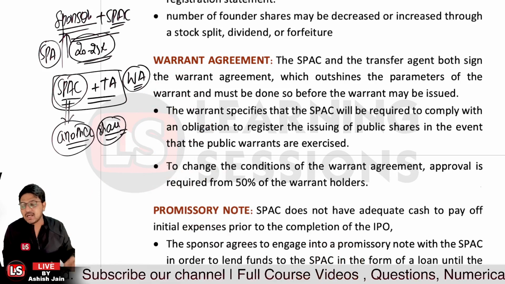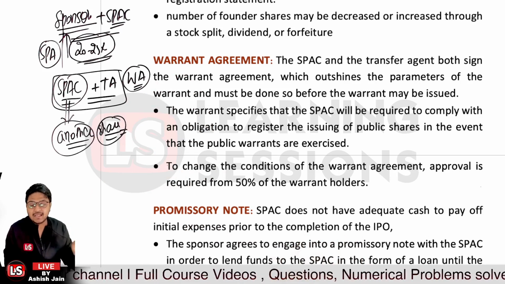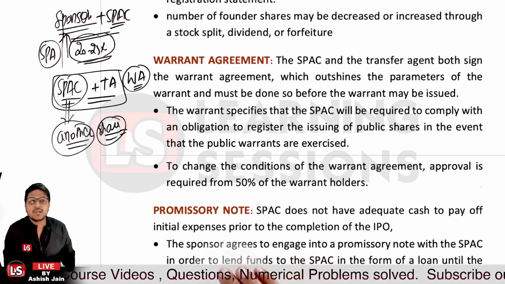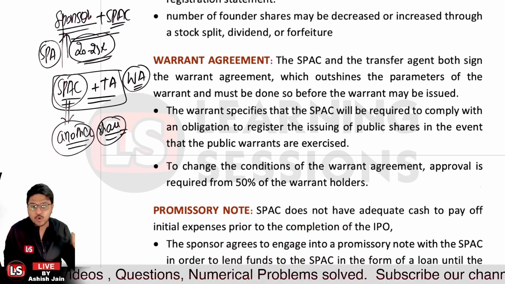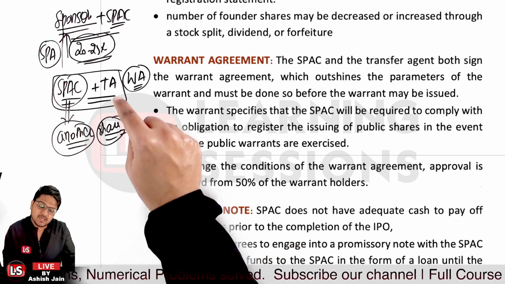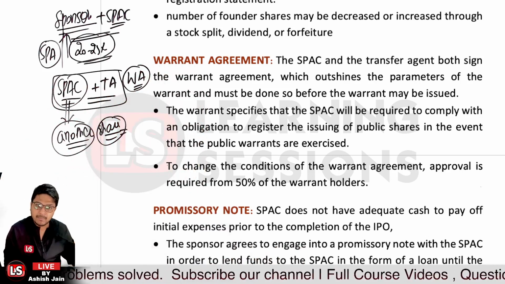And further, if somebody wants to change the conditions of the warrant agreement, at least 50% of the warrant holders' approval is required to change the terms and conditions. Otherwise, that agreement is between the SPAC and the transfer agent, and the conditions related to the warrant agreement are to be complied with, right?